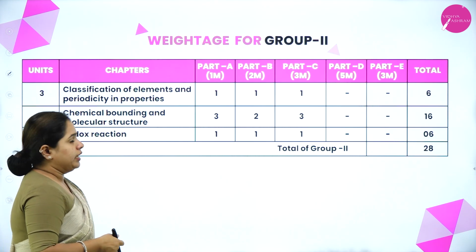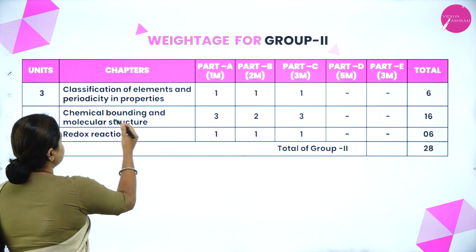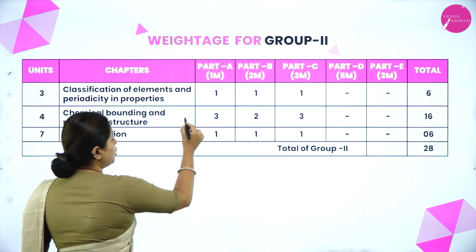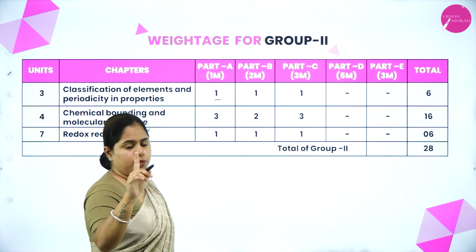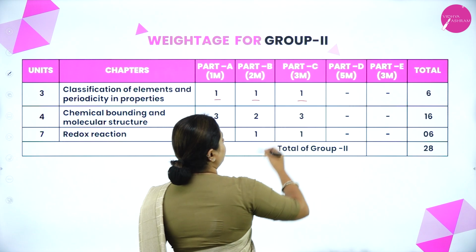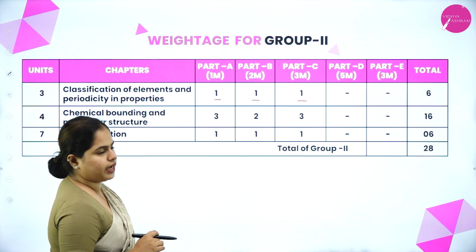Moving on to the inorganic chapters, you have classification of elements and periodicity in properties, only 6 marks, right? So you will have 1 question from part A, that is 1 mark, 1 question for 2 marks, and 1 question for 3 marks. So total 6 marks you will be getting from here.